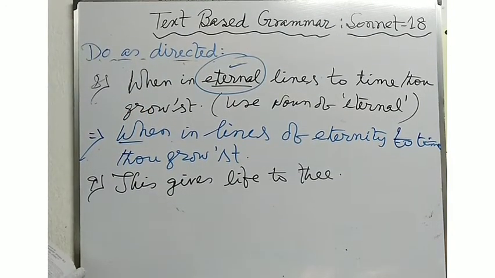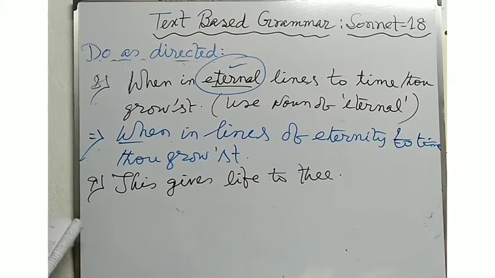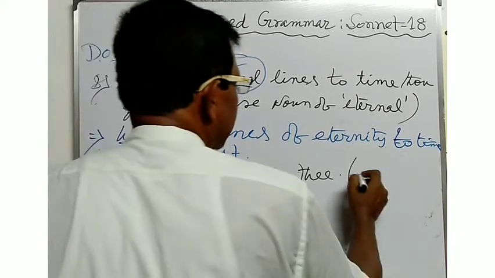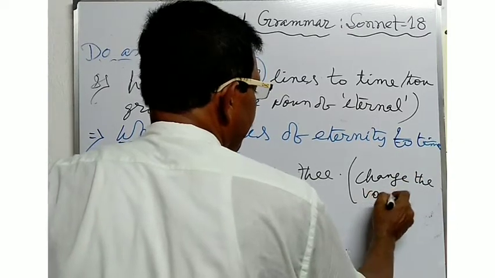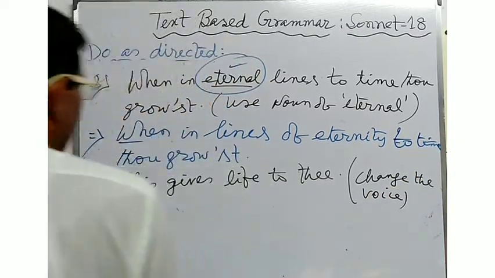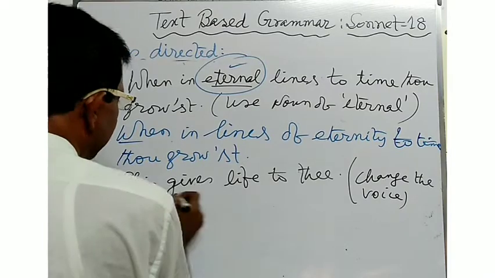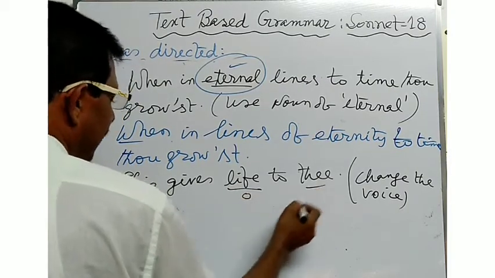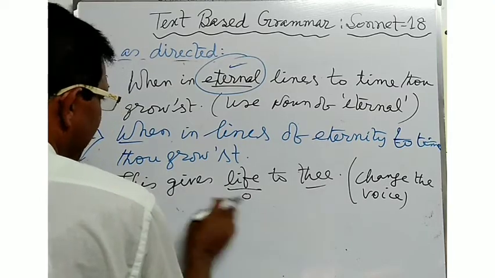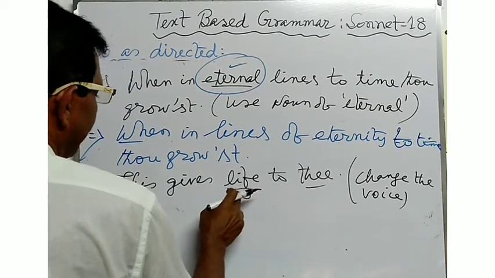Here, if the instruction is given to change the voice, you will have to give the answer. This gives life to thee. Here life is the object, and thee is also an object.